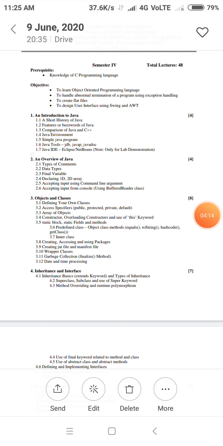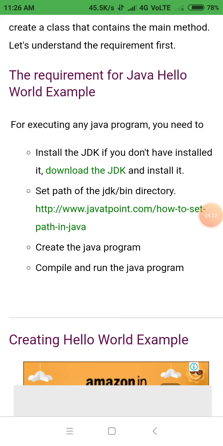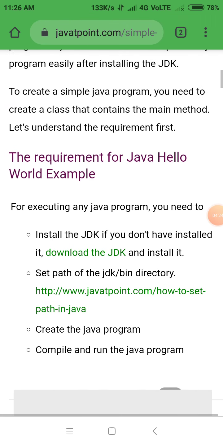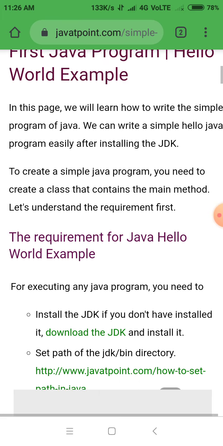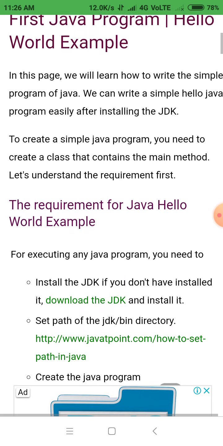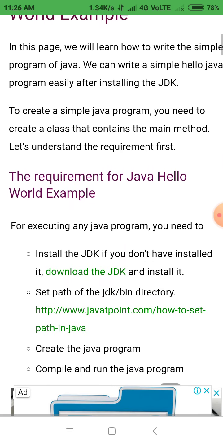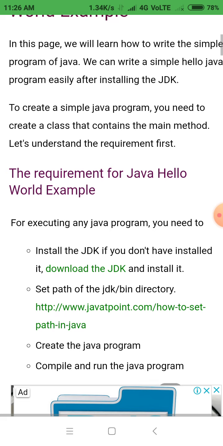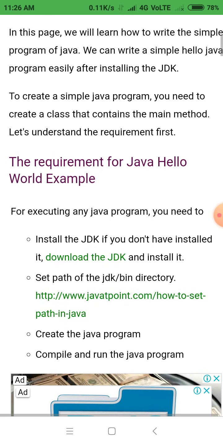Now from the first chapter, introduction to Java, we will see the fifth point, that is, a simple Java program. That means how to write a simple Java program and what the requirements are for creating a simple Java program. We will learn how to write a simple program in Java. We can write a simple Hello Java program easily after installing the JDK.